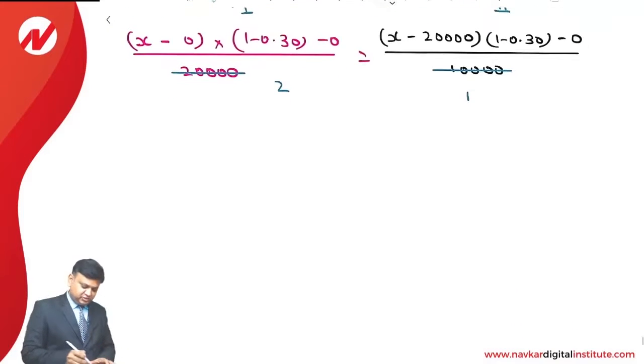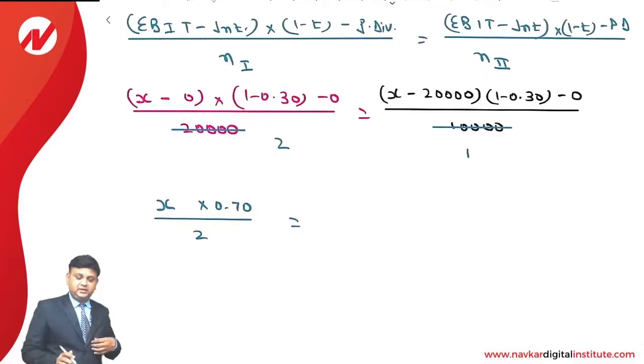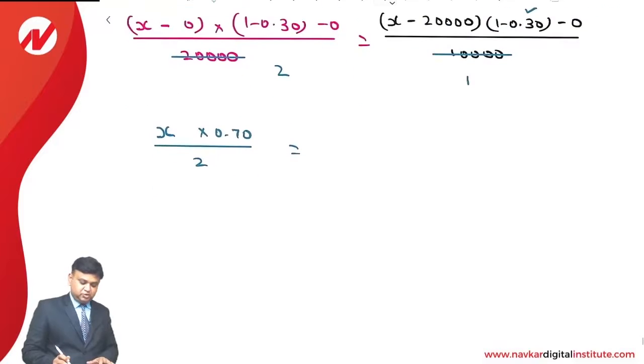X minus 0 is of course x. 1 minus 0.3 is 0.7, divided by 2, is equal to, on the other hand, 1 minus 0.3 is 0.7. So x into 0.7 is 0.7x. 20,000 into 0.7 is 14,000.